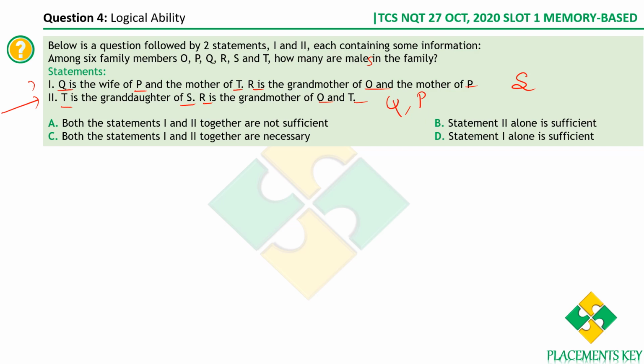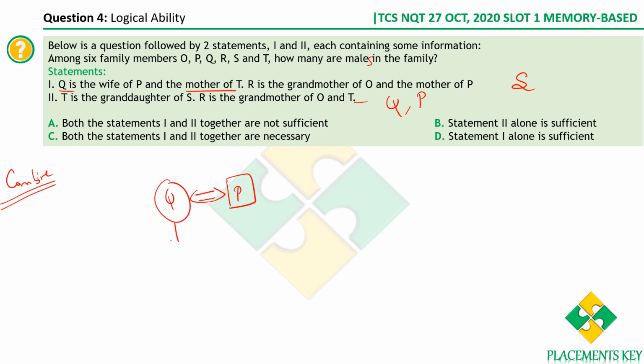Therefore, when the first statement alone is not sufficient and the second statement alone is not sufficient, the final weapon that we have is to combine both the statements. Let's combine both the statements. Let me draw the family tree. As told earlier, I'll follow the same conventions. Q is the wife of P, and the mother of T. So Q is the mother of T.